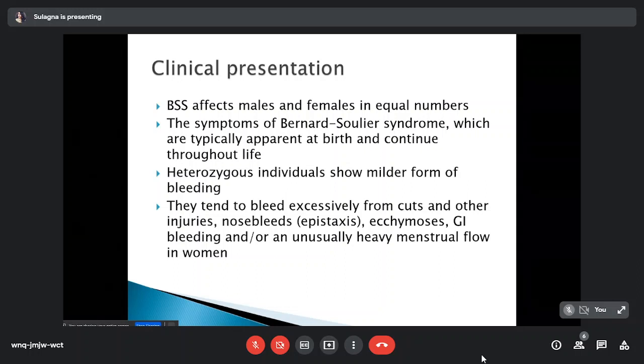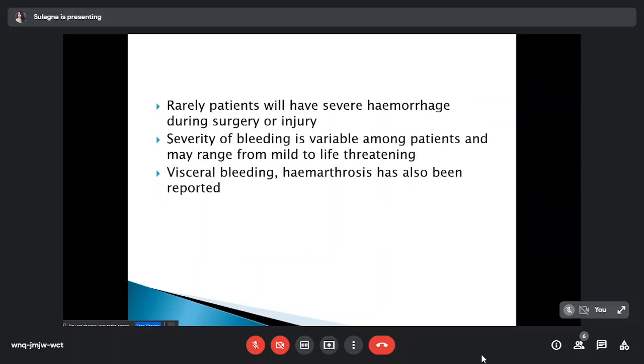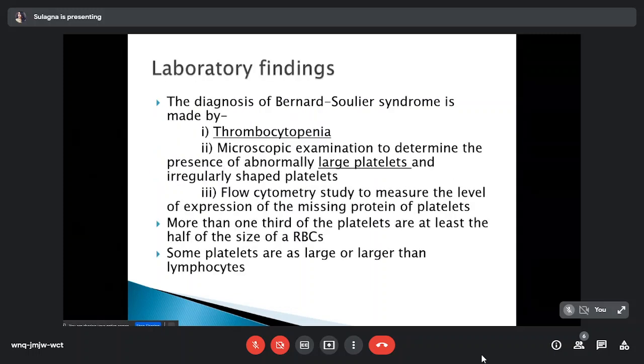Epistaxis, ecchymosis, GI bleeding, or unusually heavy menstrual flow are seen in women. Rarely, patients will have severe hemorrhage during surgery or injury. Severity of bleeding is variable among patients and may range from mild to life-threatening. Ocular bleeding and hematuria have also been reported.